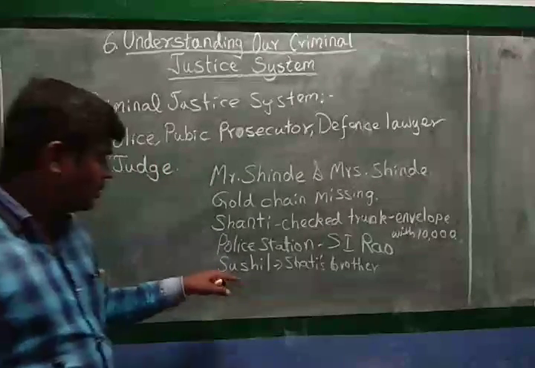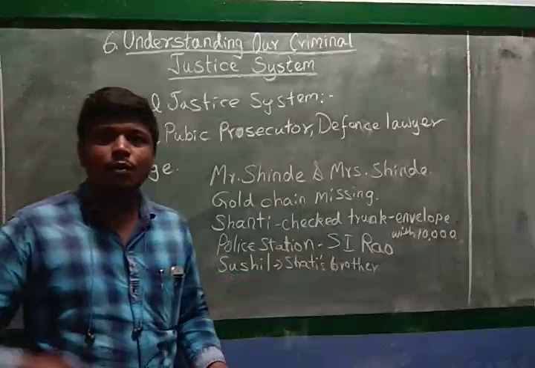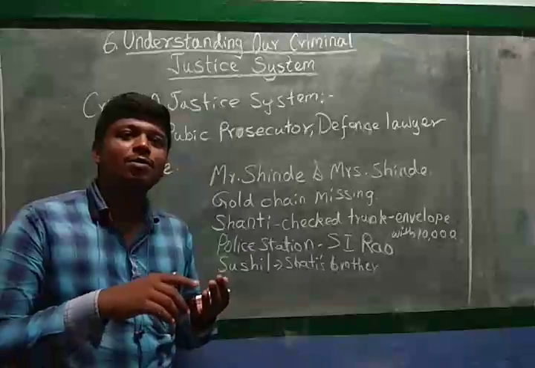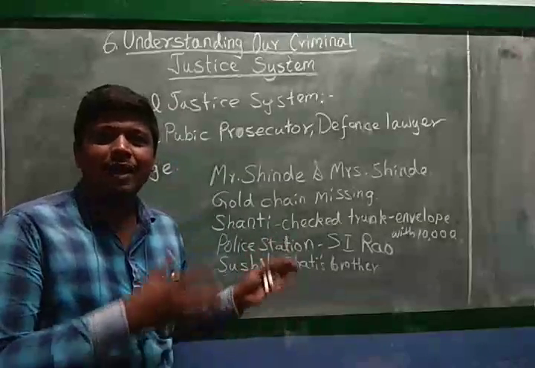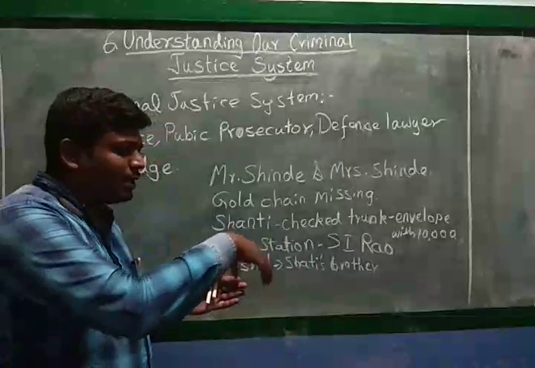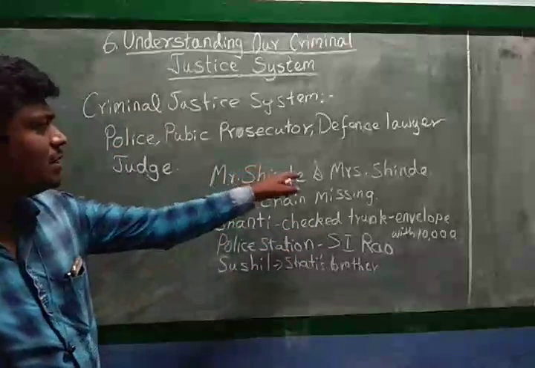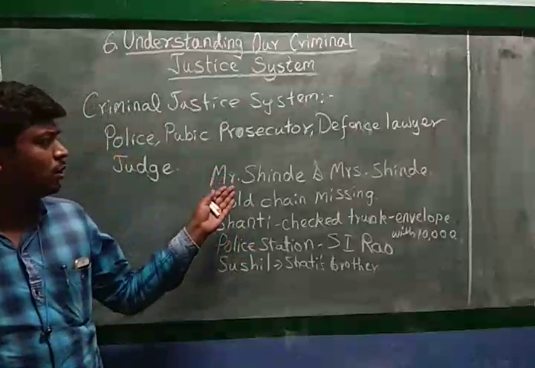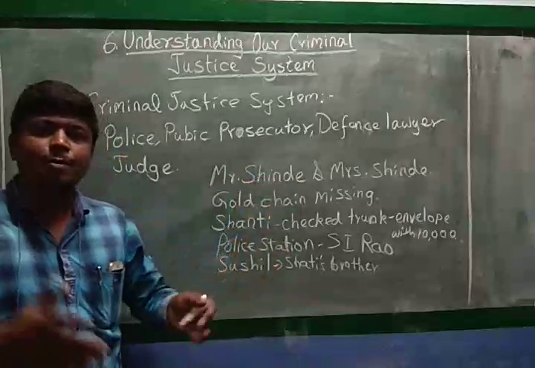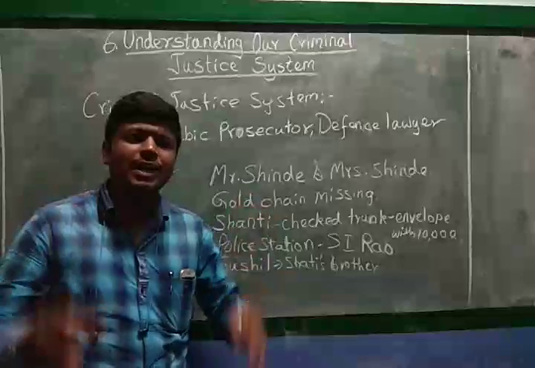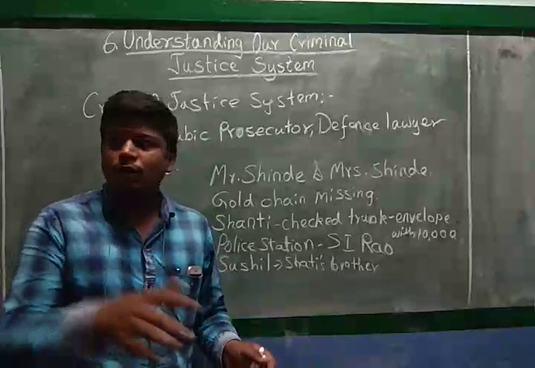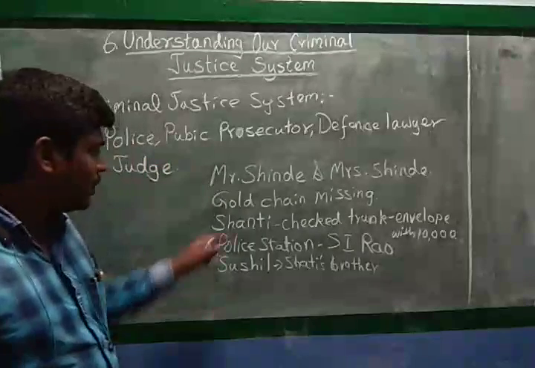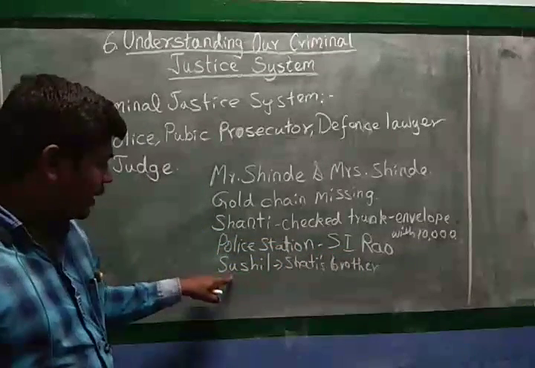He beat Sushil because he wanted Sushil to say, myself and my sister have stolen this gold chain. And also, whatever robbery took place near Mr. Shinde's house, in the neighborhood of Mr. Shinde's house, there were many robbery cases. All the cases were done by me and my sister and also the gang we have. That was the answer this Rao wanted to get from Sushil.